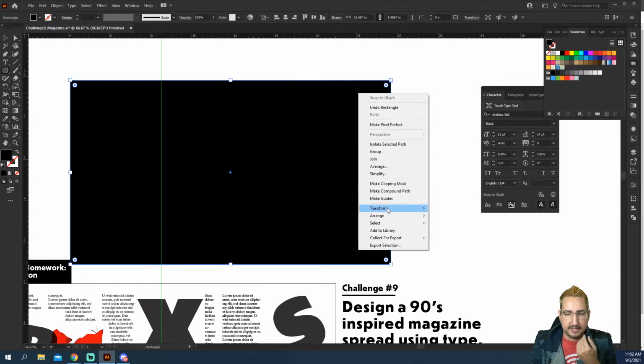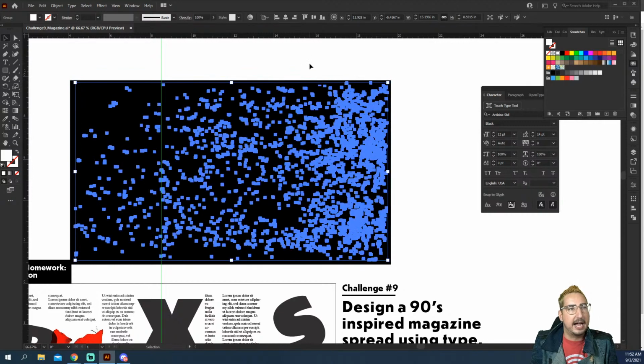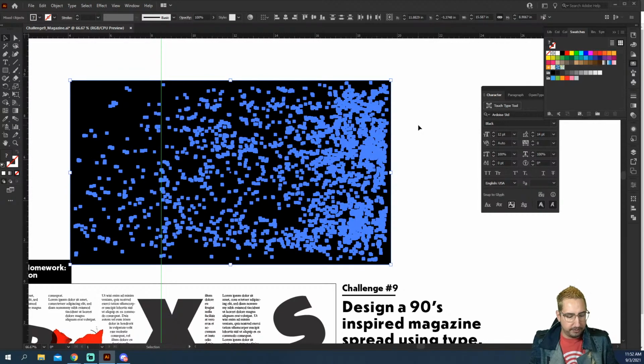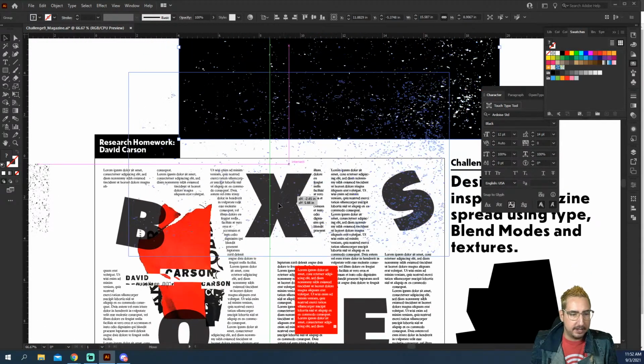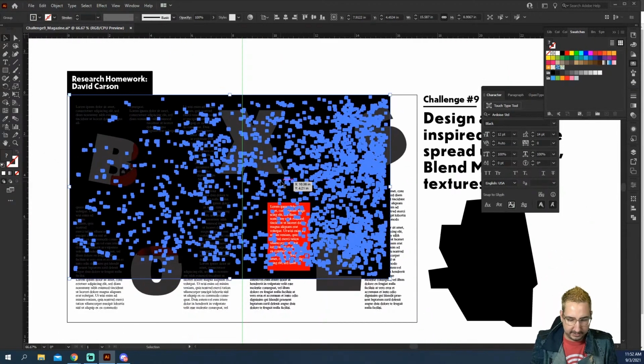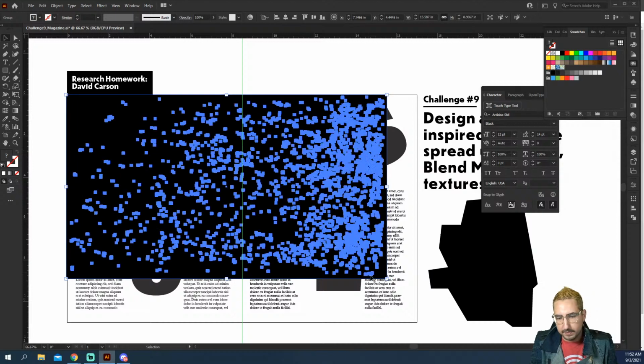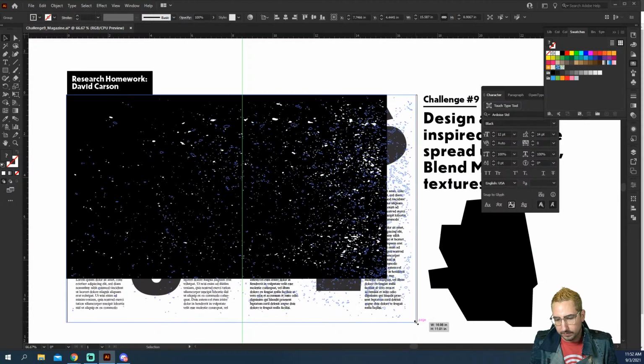Actually, let's do it opposite so that you guys can see. So I'm gonna send this to the back. And then we are going to go ahead and make the texture white. So you can see the texture is white on there and it has to be black and white. So we're going to grab both of these and we have to have them grouped together. So we grouped and now we're going to drop this over the entirety of our artboard. And this is where it's going to get crazy. We're just going to make sure we bring that to the front, and click and drag this over the whole thing.